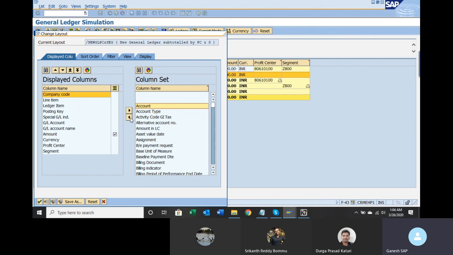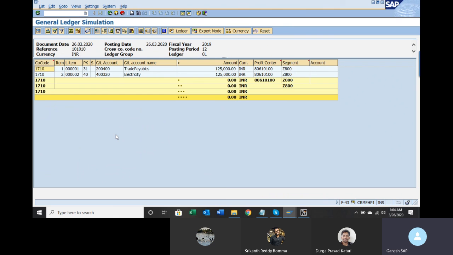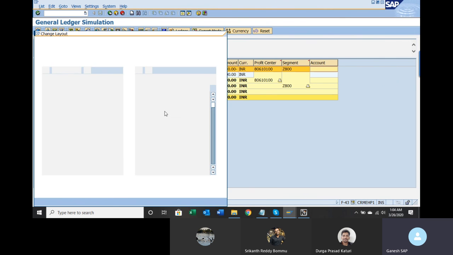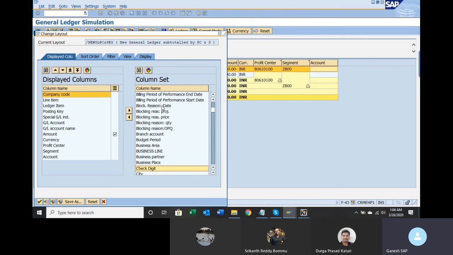Let us bring account. I don't see anything relevant. Nothing is there. Let us see if any other field is relevant. Trying to bring the vendor master number in this layout. I don't know whether that will be available here or not. Let us see.